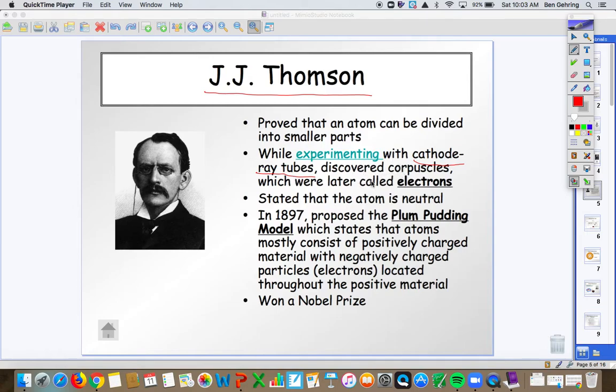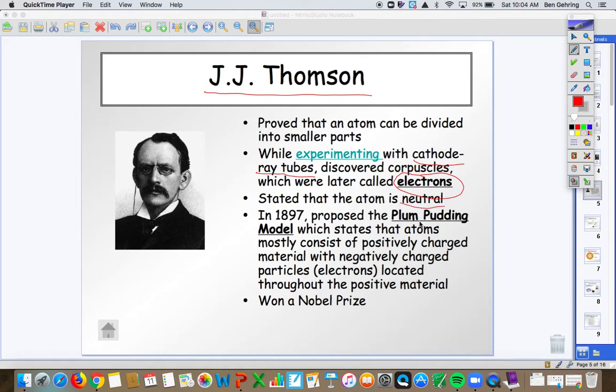He discovered these particles because of these cathode ray tubes, and I'll show you his experiment in a second. He discovered what we call electrons today. He found that the atom as a whole is neutral, but they had these electrons which had a negative charge to them. And so he proposed, because they had these negative charges, but the atom itself was neutral, there had to be a positive somewhere too.